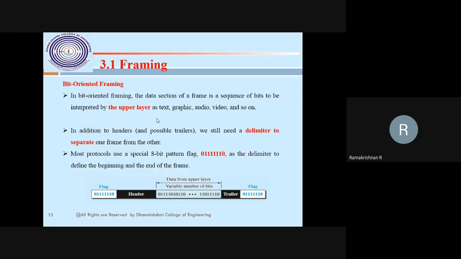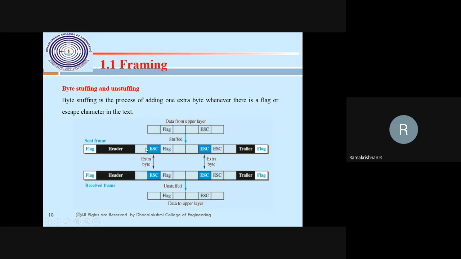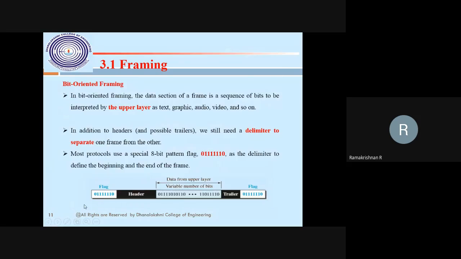Then bit oriented framing. In bit oriented framing, the data section of the frame is a sequence of bits to be interpreted by the upper layer. Graphic, audio, same thing. But here, you see, this is a flag, the end of the flag. There will be a flag, I said, an at symbol or escape symbol. But here, in bit oriented framing, the flag symbol is 0, six ones, then 0. This is a flag. 0, six ones comes, then again 0. That is the end of the message, the end of the frame, or the beginning of the frame. That is the meaning of bit oriented.